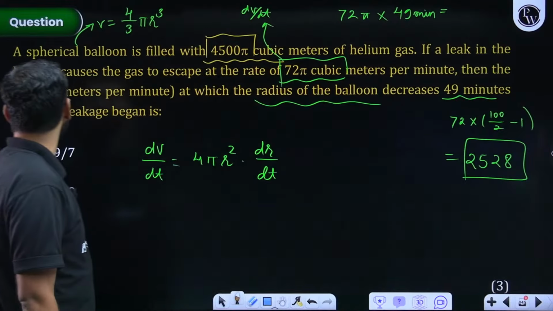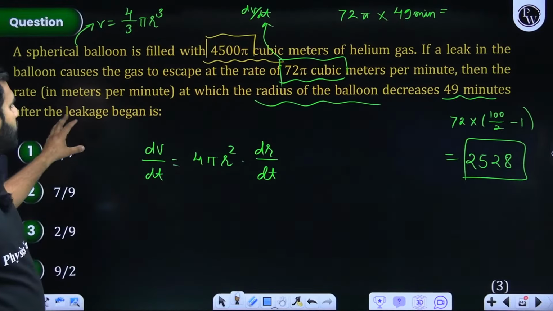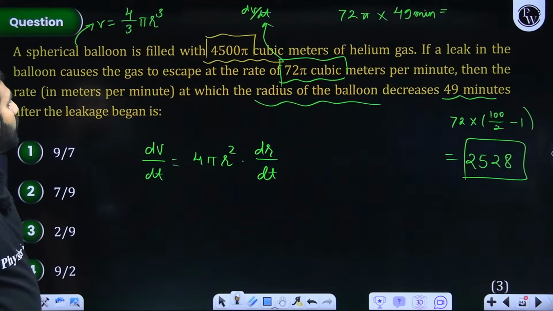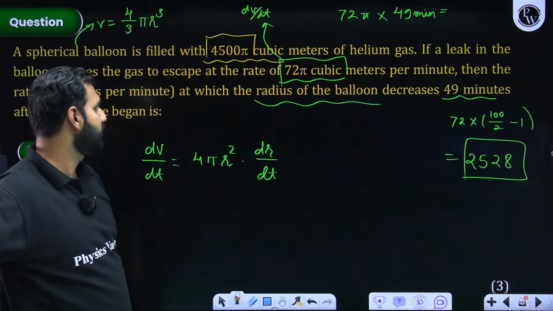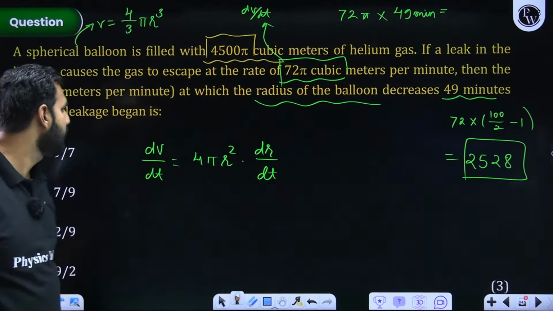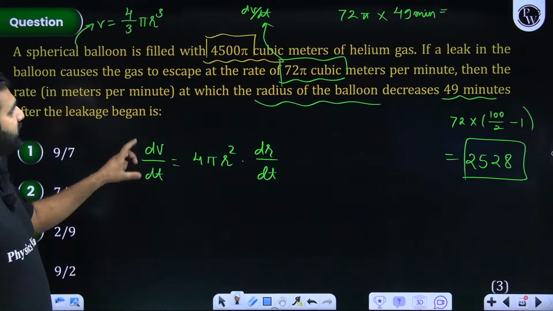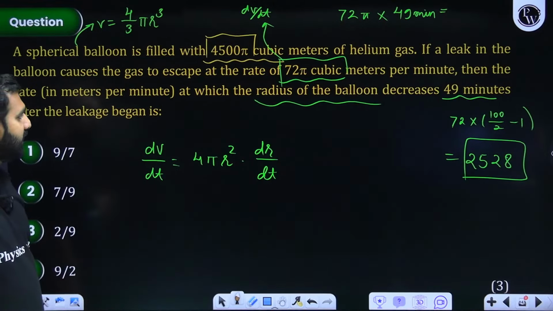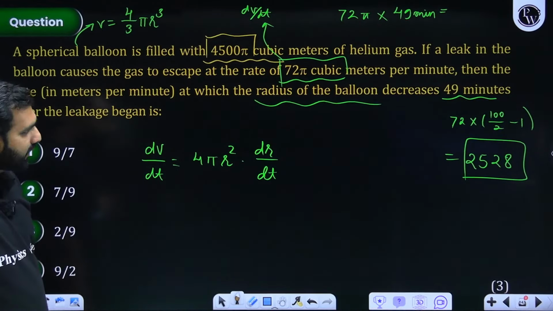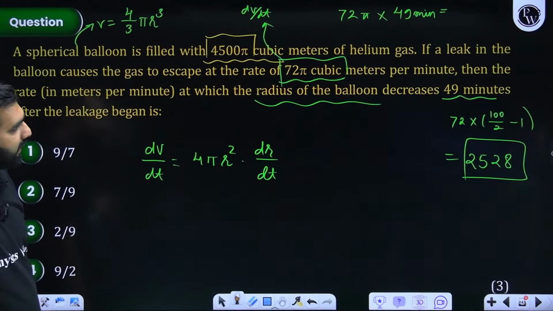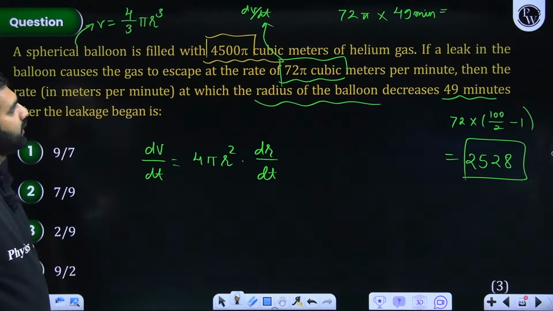What are we asked? The rate at which the radius of the balloon is decreasing. So we are asked dr by dt. Everybody understanding this? So dV by dt we already know is 72 pi cubic meter. Radius is what I need to find out, but there I need to have dr by dt, right? How do I have it?